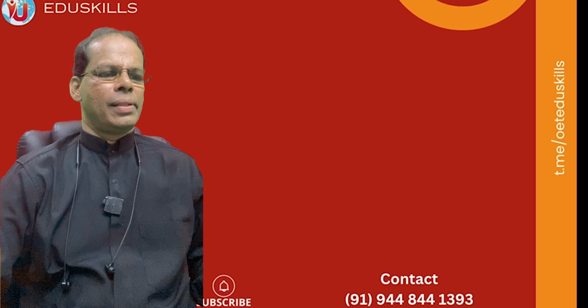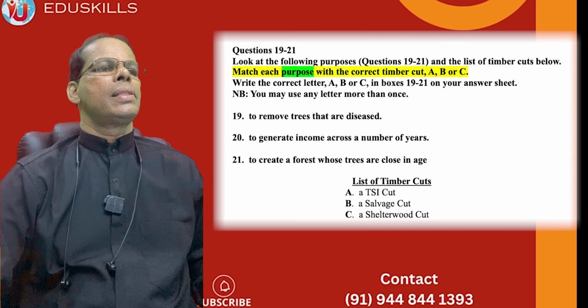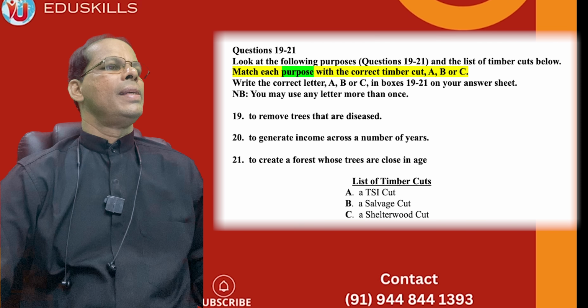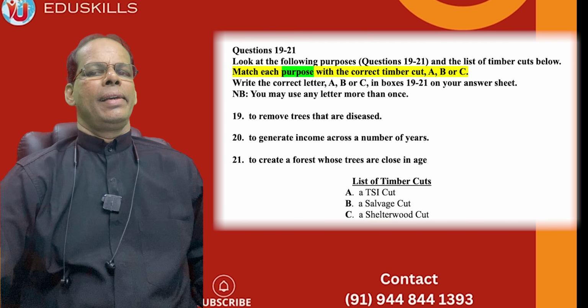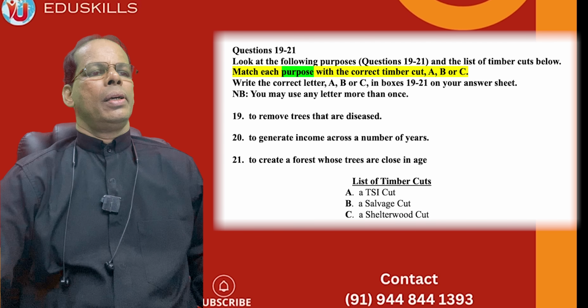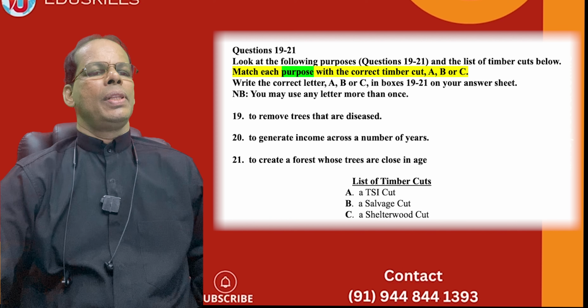Now let's go to the next segment of questions. We now match each purpose with the correct timber cut: A, B, C. You have to mark each purpose. See, the purpose is given here. So these are three purposes. Each one is the purpose of one of these cuts.